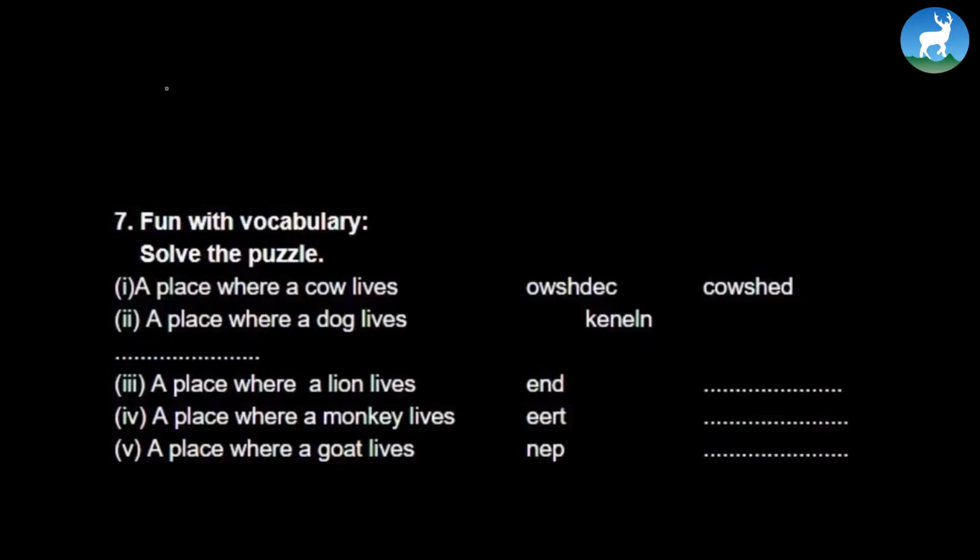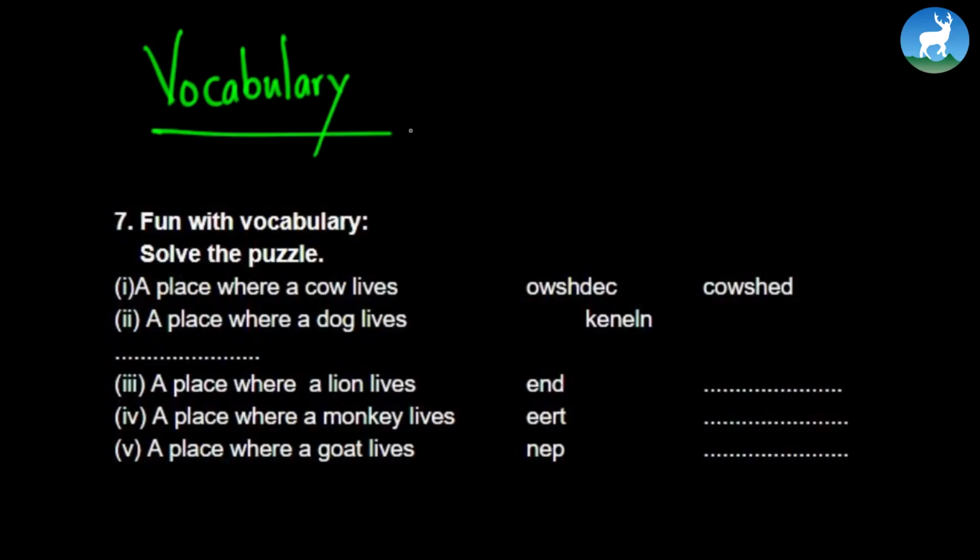Now let's move on to another section of exercise. There's a portion called Fun with Vocabulary. This section is about vocabulary. Let's try to solve these questions. First question: a place where a cow lives. The jumbled words are here and we've got to rearrange the letters. The final answer is cowshed. A place where dogs live: K-E-N-N-E-L, kennel. A place where lions live: D-E-N, den. Where does a monkey live? Tree. Very good. A place where a goat lives: pen.